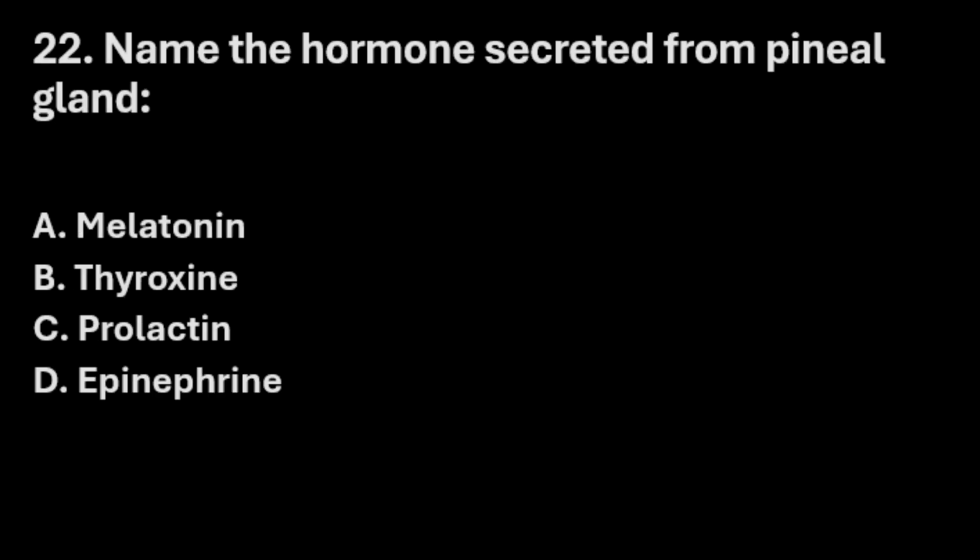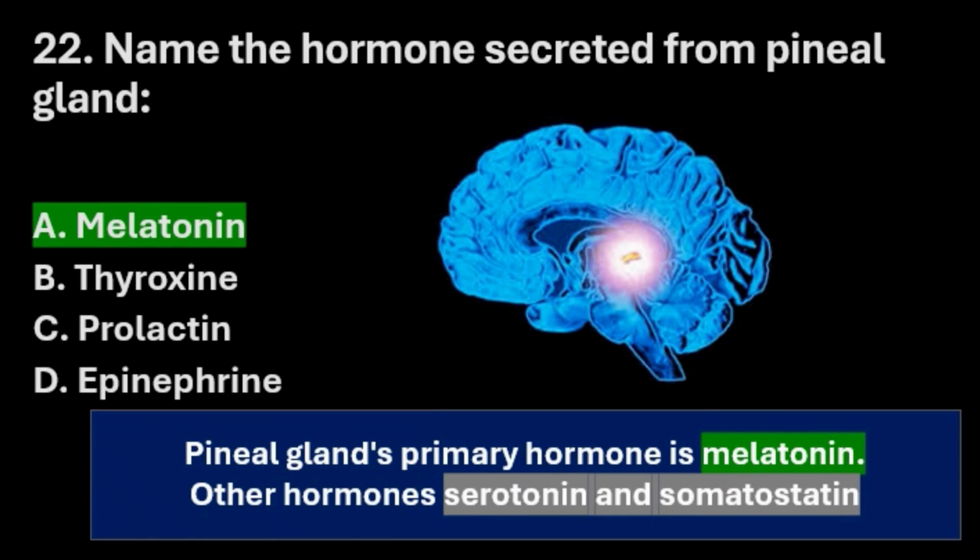Next question. Name the hormone secreted from pineal gland. Option A melatonin, option B thyroxine, option C prolactin, and option D epinephrine. The right answer here is option A melatonin. Pineal gland's primary hormone is melatonin. Other hormones like serotonin and somatostatin are also produced by the pineal gland. You can see the location of pineal gland in brain. It is a very small gland located at the center of the brain, near the brainstem. You can see the location here in this figure.